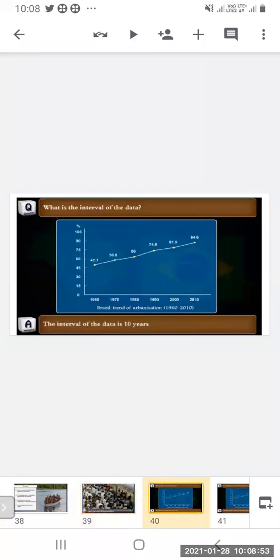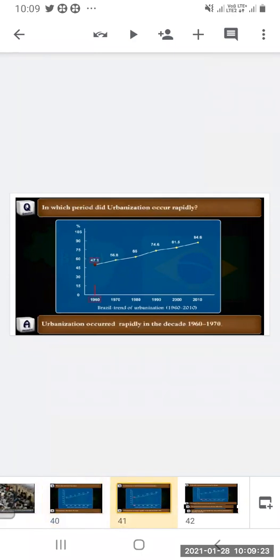Now we will see Brazil's trend of urbanization. You can see the graph shown here of Brazil's urbanization from 1960 to 2010. So what is the interval of the data? Just see the years along the horizontal line: 1960, 1970, 1980. The difference between 1960 and 1970 is 10 years, so the interval of data is 10 years.